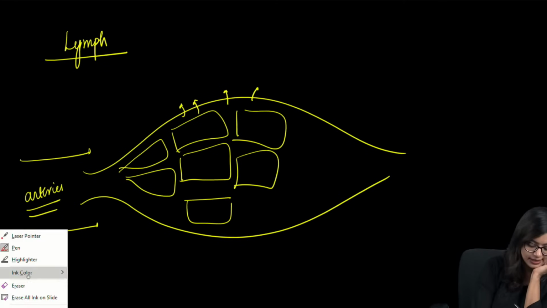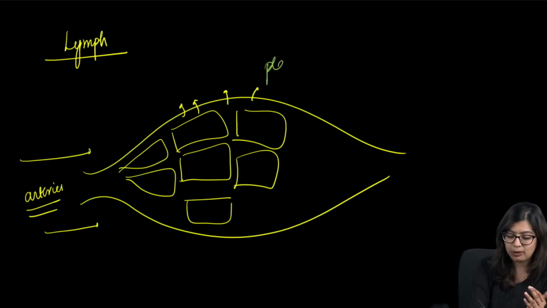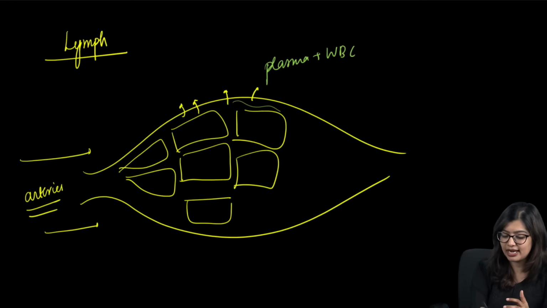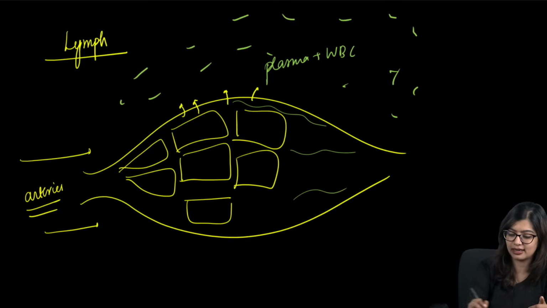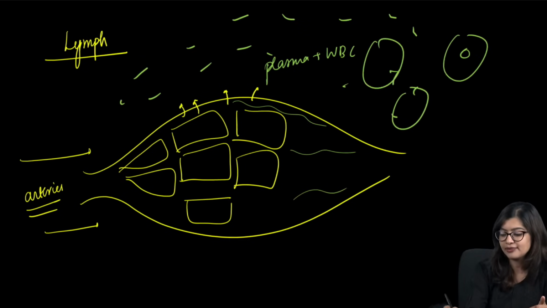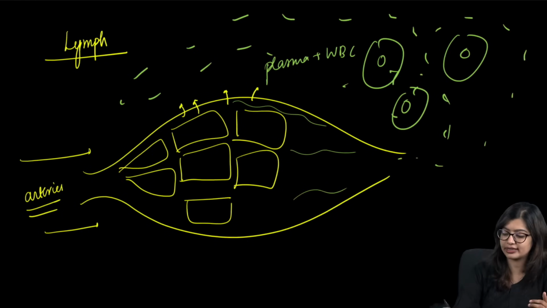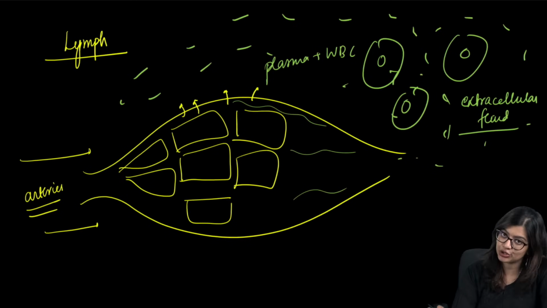So as a result, what will happen? What can leak out of the capillaries from the blood? Plasma, WBCs, all of them can leak out of the capillaries, right? So the remaining bit of blood will keep flowing, but some amount of plasma, WBCs will leak out. Now all this fluid will surround your cells, right? It will surround the cells. Now all this which is surrounding the cell is what we call as extracellular fluid, or we call it as tissue fluid.